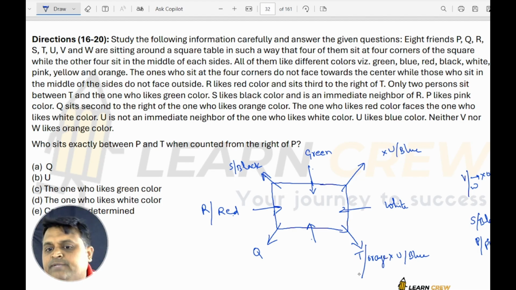So satisfied. Q is second to the right of T, who likes orange color. Now S is fixed as black.